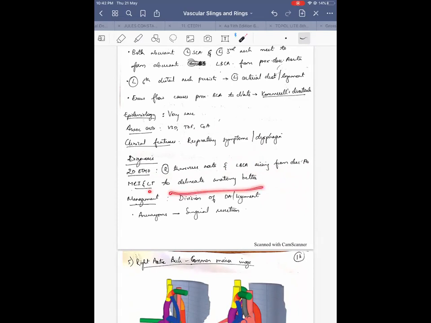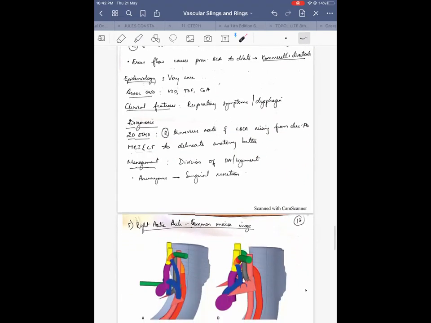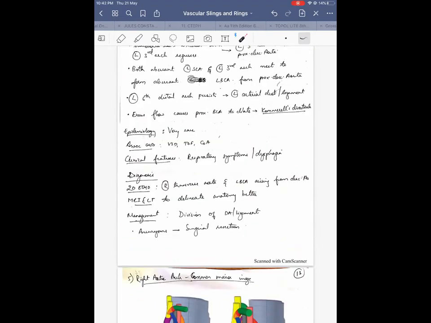So that is the left brachiocephalic artery. MRI and CT again delineate the anatomy better. Management here will be division of the ductus on the left, because they can produce only a ring. And if they have aneurysms because of Kommerell's diverticulum, surgical resection of those aneurysms.